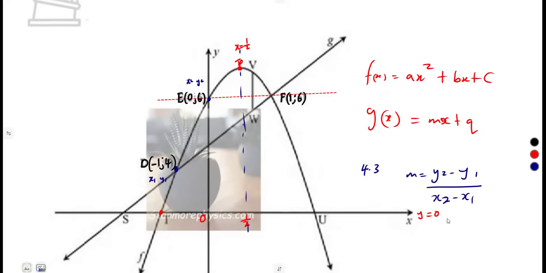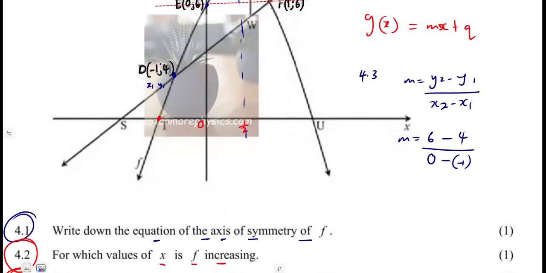Y2 is the y value at E, which is 6, minus y1, the y value at D, which is 4, over x2, the x value at E, that's 0, minus the x value at D, which is -1. So that is our condition.